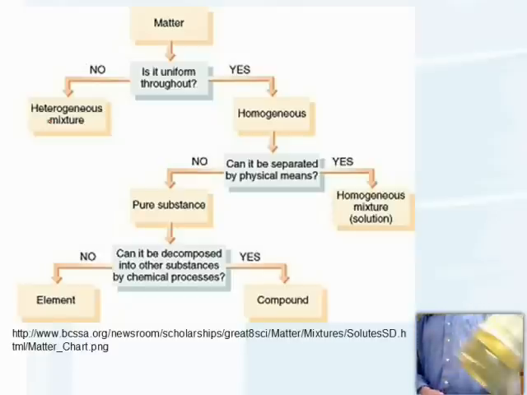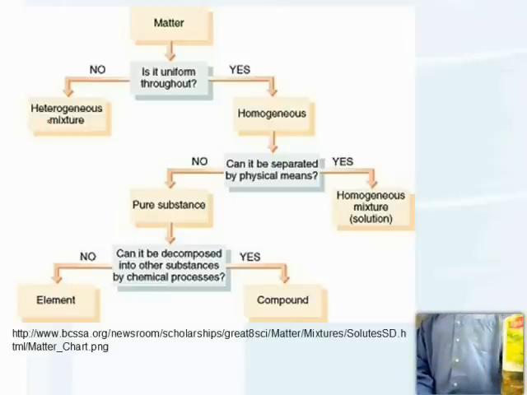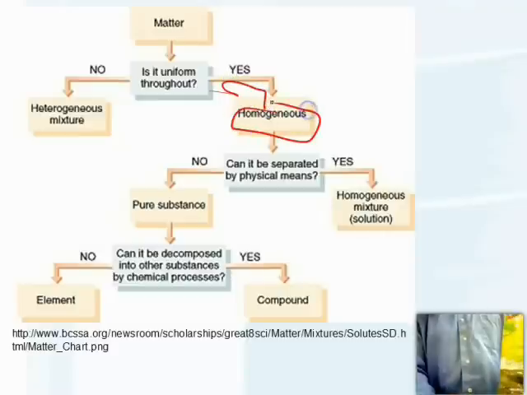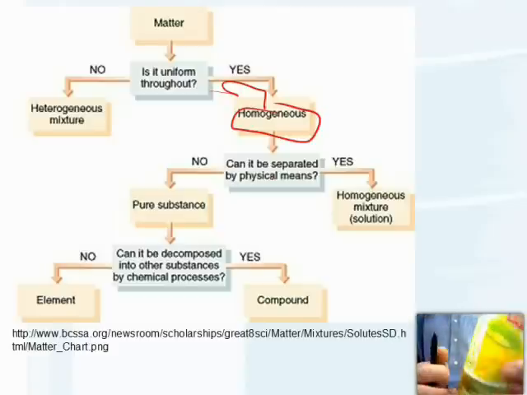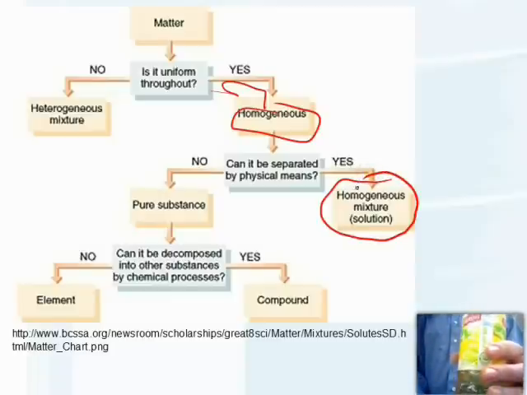Let's look at this other thing here. This Lipton green tea. Very tasty. Okay, now, going at the top, is it uniform throughout? Yes, it is. So it's homogeneous. Now, can it be separated by physical means? Yes, it can, because we know that it is a mixture. We kind of have to know this really beforehand. It is a mixture, so it can be separated by physical means. It's a homogeneous mixture, so that's a solution.